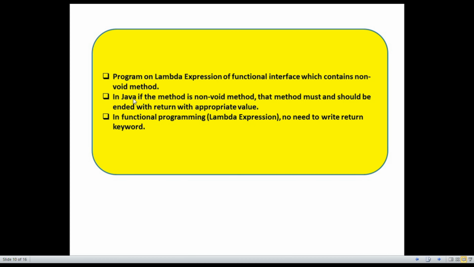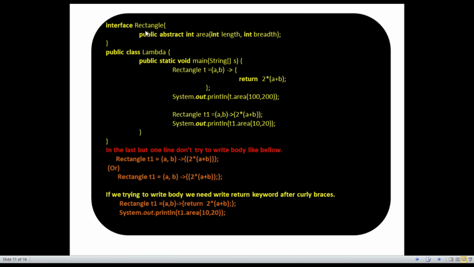You see, in Java, if the method is a non-void method, then the method must end with the return keyword. But in functional programming, like a lambda expression, there is no need to write the return keyword. You see the example: first one interface, inside the interface Rectangle we have one abstract method area, and the main class Lambda.